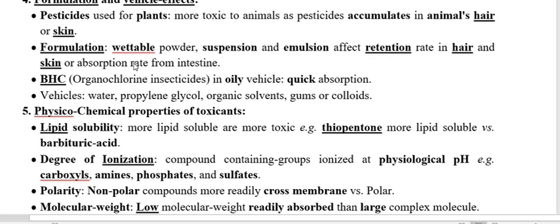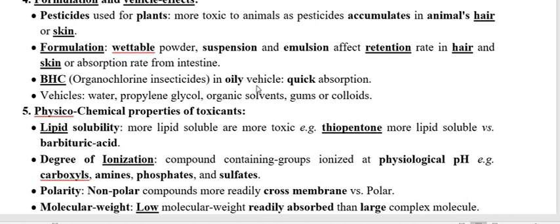Take another example also. Benzene hexachloride, BHC, is one of the most important organochlorine insecticides. When you apply BHC where oil is present as the vehicle, it produces quick absorption.